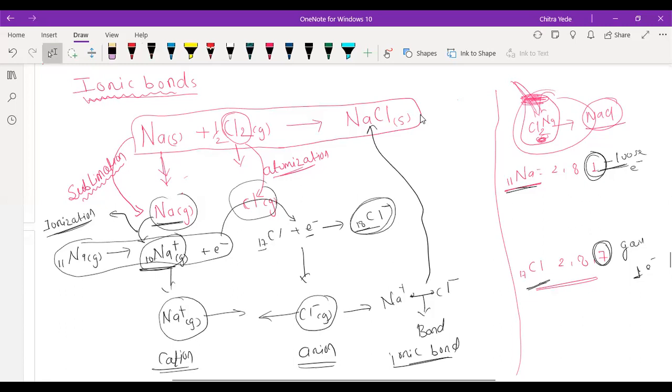This is the process how sodium chloride is formed. Understood, beta? Yes, sir. Understood. This is the process.